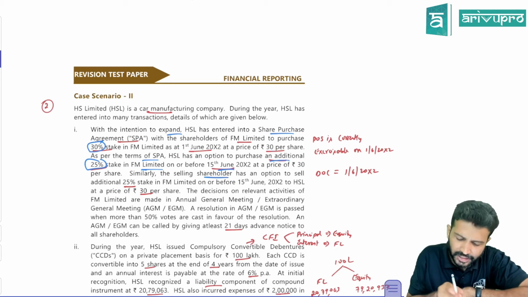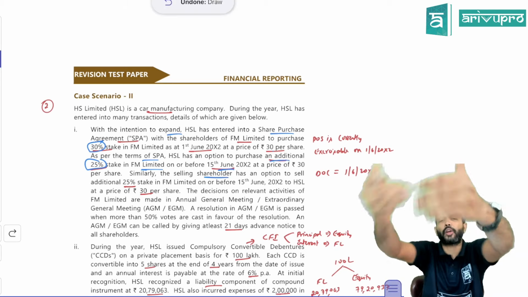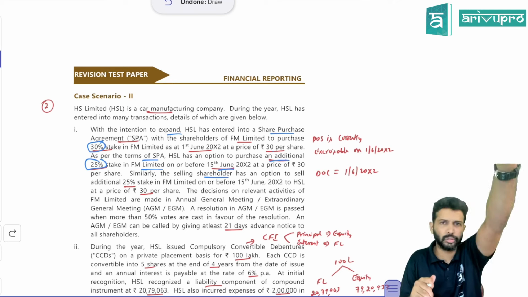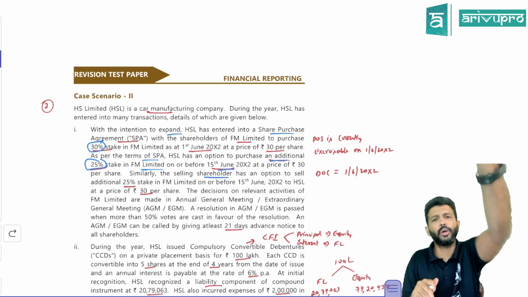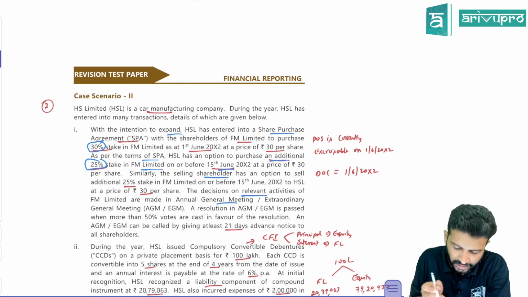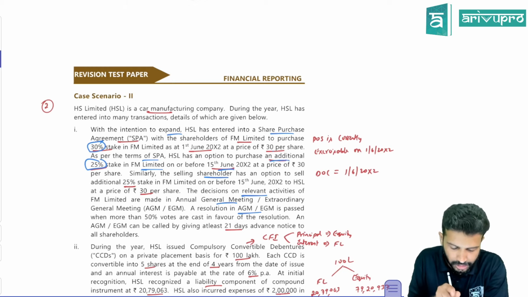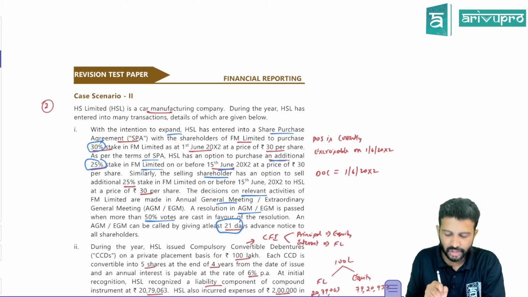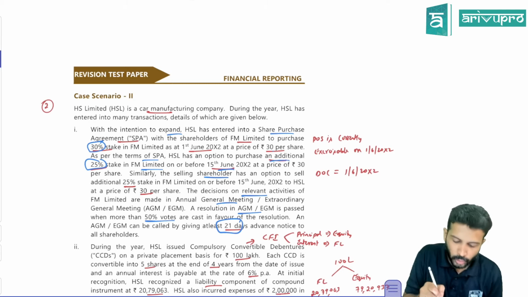Similarly, the selling shareholders have an option to sell. You have an option to buy, and they're saying the other person, the shareholder from whom you are buying, also has an option to sell. The decision on relevant activities is made at the AGM, and a resolution in the AGM is passed when 50% voting is cast. And to conduct an AGM, you need to give at least 21 days notice. So before 21 days only.